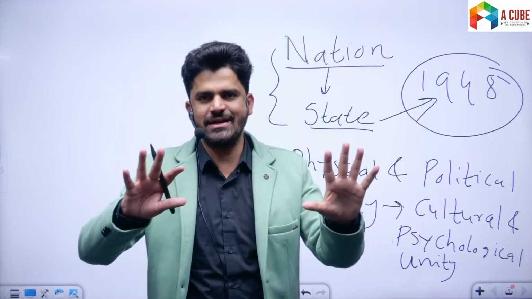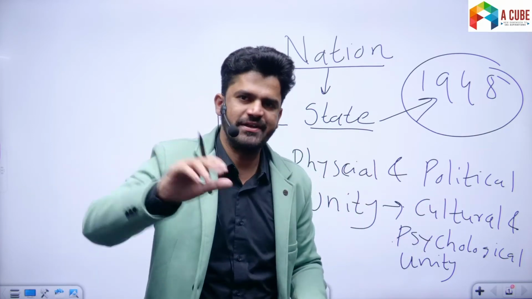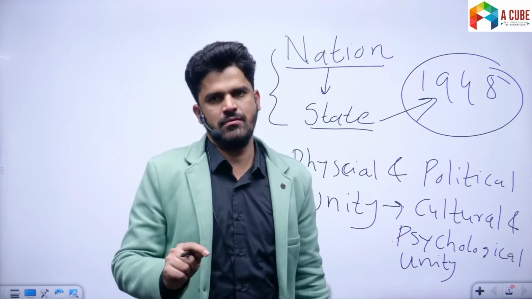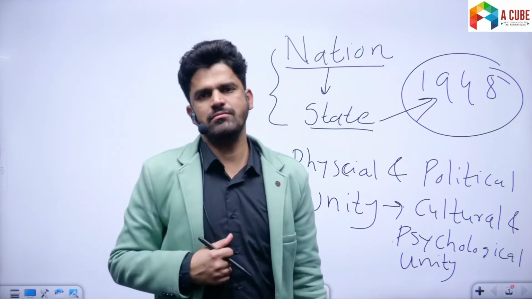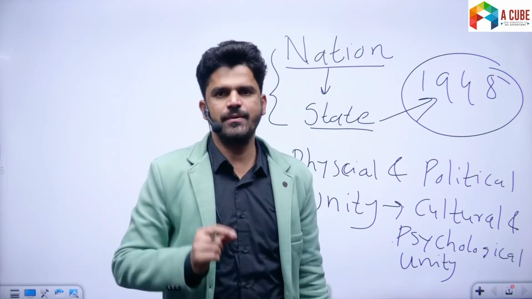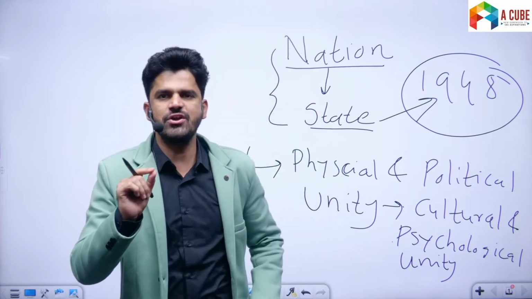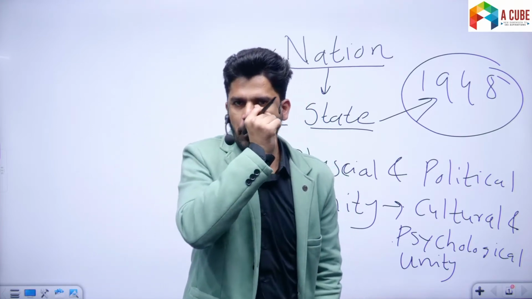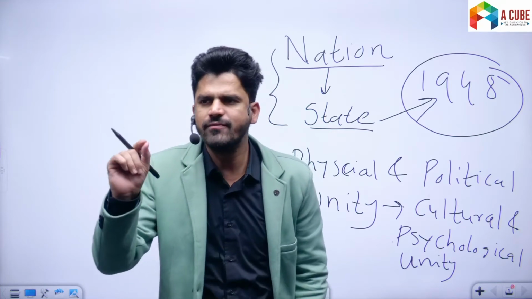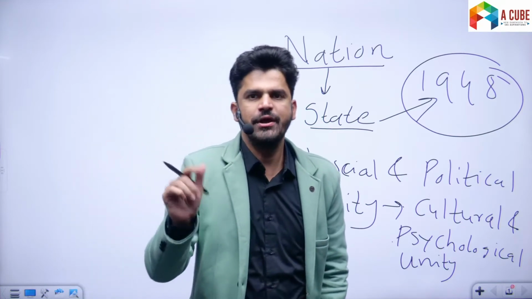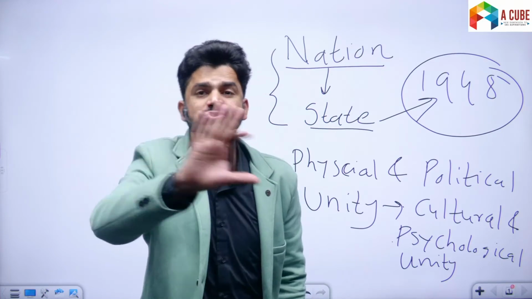Right? So nation and state, they are not the same. Another example, I told you that a state might not be a nation. For example, the state of Austria-Hungary before World War I was a state, but it was not a nation.